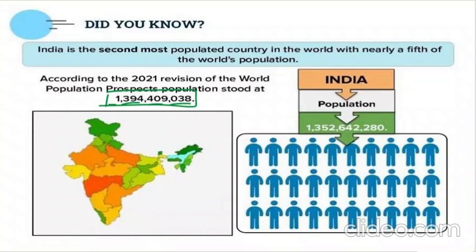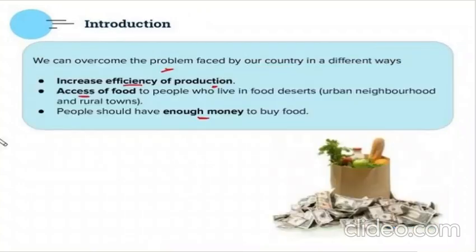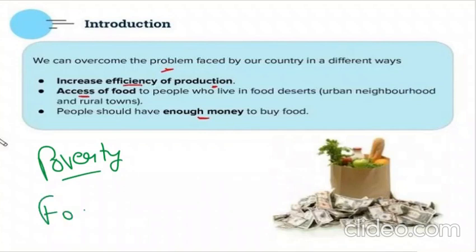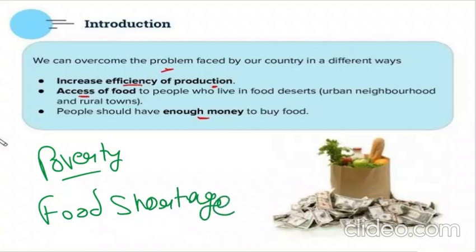Now, can we produce more than 1 billion tons of grains? No, that's not easy to produce, is it? So what problems are we facing? In our country, we are facing problems like poverty. We are even facing food shortages, isn't it? There is a food shortage due to which people are not able to get their basic food. So what can we do to increase our food productivity?